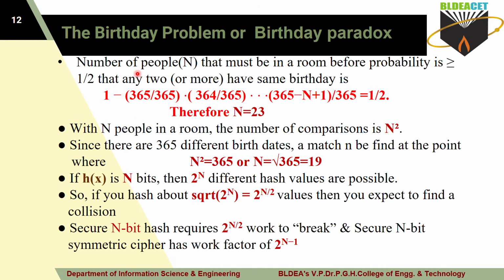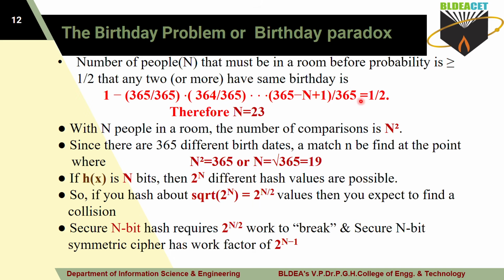If you want to share your birthday with more than one person here, then what is the situation? Let's check the probability for that. That is, any two or more have the same birthday as yours. Then first, your birthday is unique. That time it is 1 minus 365 divided by 365, into, if the second person is having the birthday on the second day, then it is 364 divided by 365. Third person is having the birth date, then it is 363 divided by 365. It is repeated up to 365 minus n plus 1 divided by 365 here.